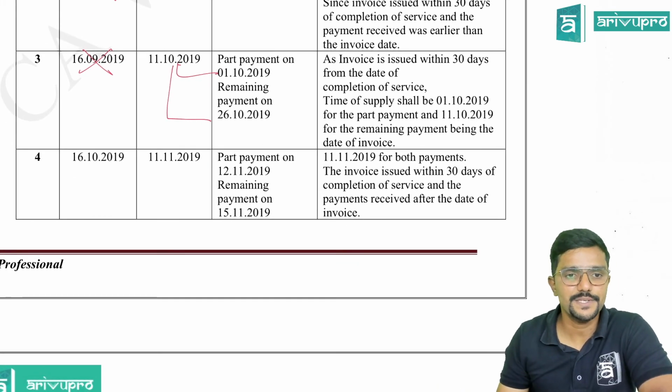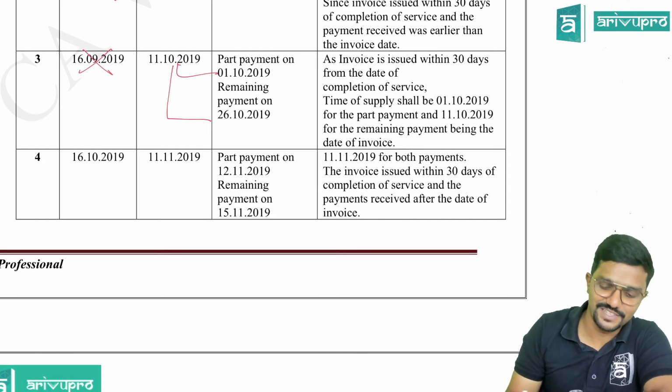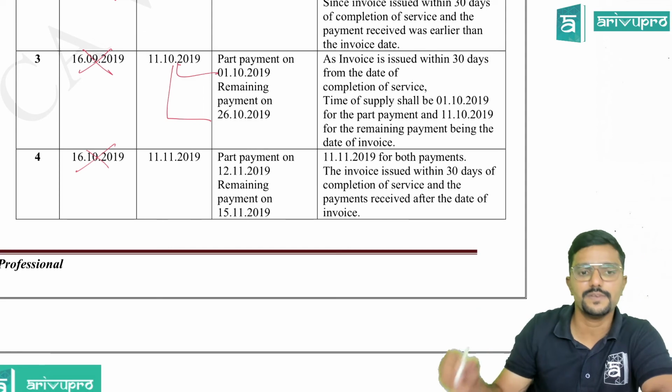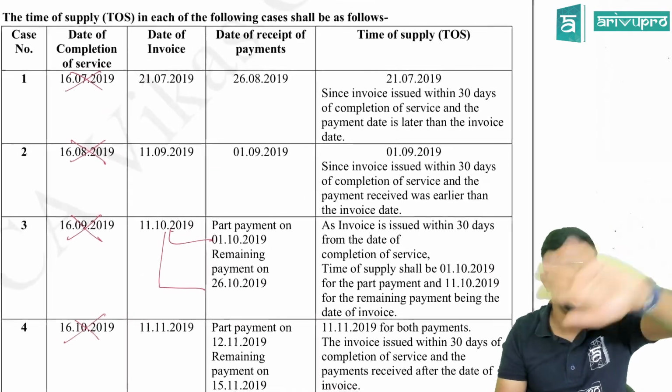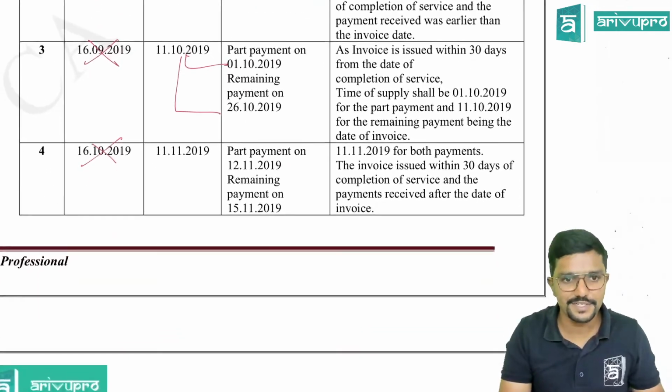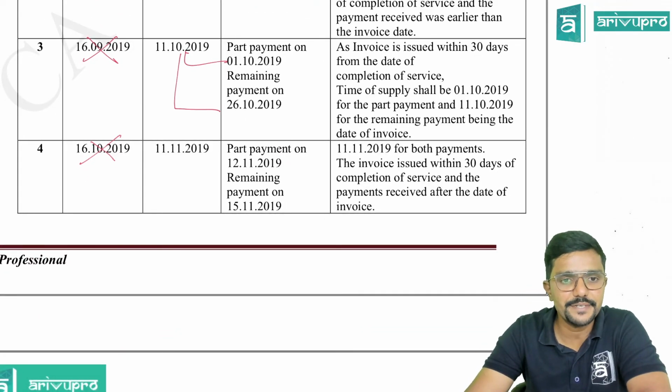Fourth case, last case. 16th October is the date of completion of service. Invoice is issued on 11th November. Within 30 days? Yes, sir. Again within 30 days. So date of completion of service. You guys don't scratch like this in the exam. This is just for your explanation. You don't do any of these alterations in the exam. Please make sure that you are presenting clean and neat.